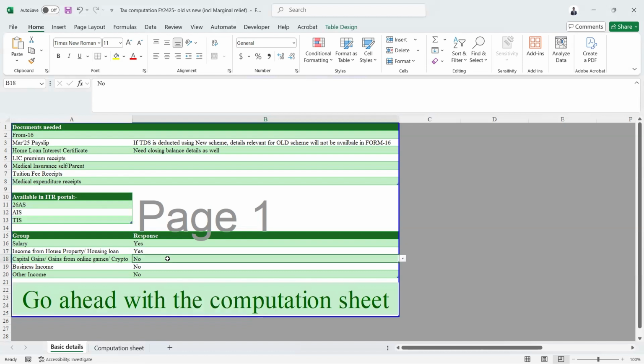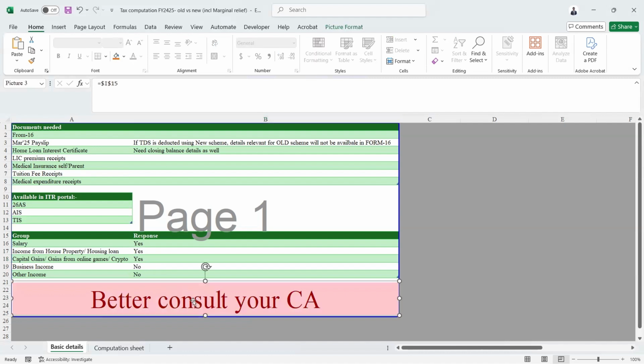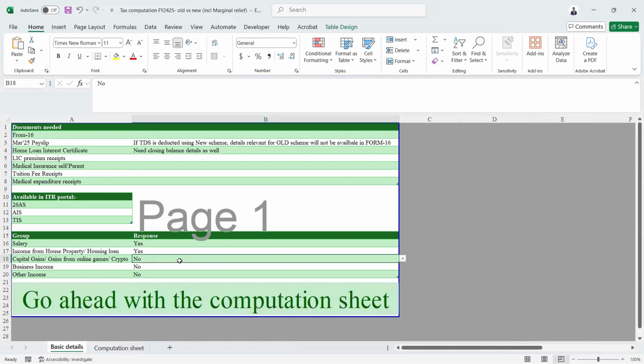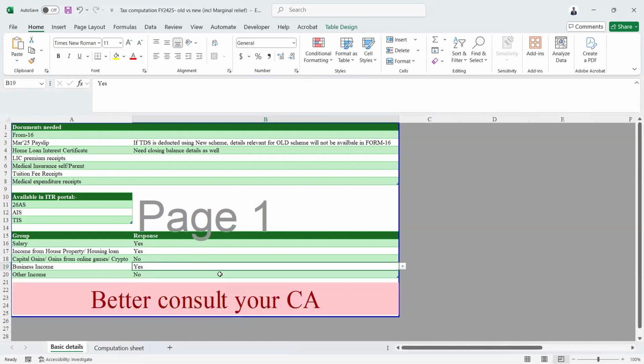So I'm selecting that. For example, if I have capital gains or some trade shares related gains or some crypto or some online games, and I select this, my sheet will say better consult your CA, because this sheet is not capable of handling capital gains or business income.